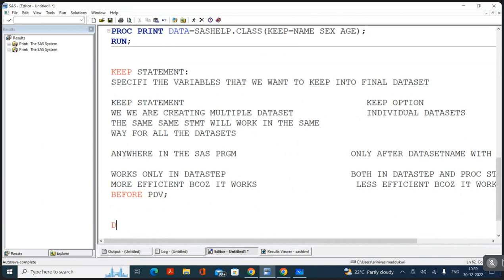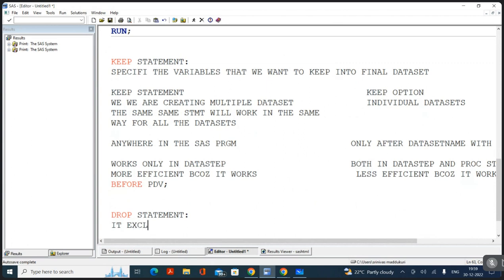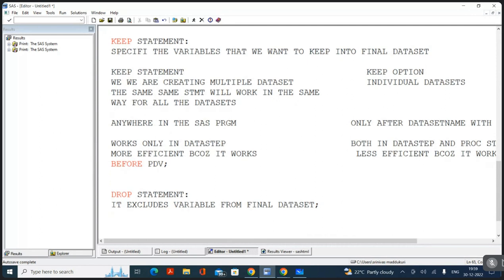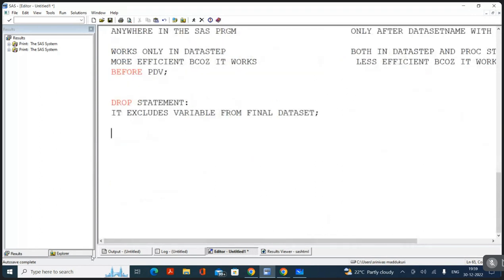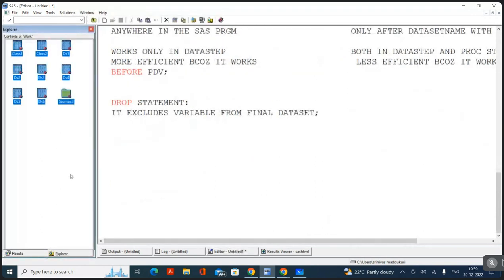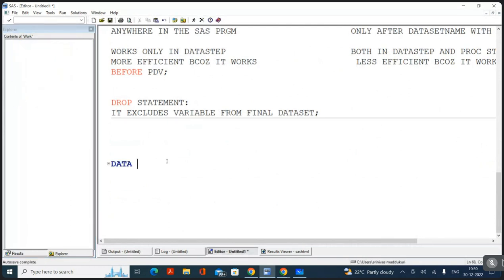Now, the next statement that we have is the drop statement. What is the purpose of the drop statement? It excludes variables. We want to drop variables from the final data set. Say, for example, I want to create a data set called class1 and I do not want a weight variable.